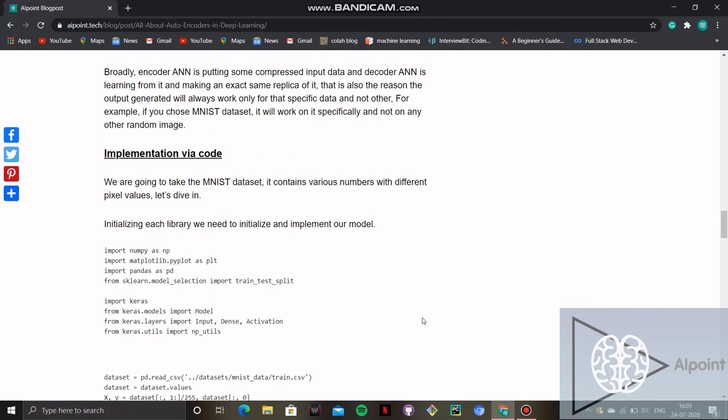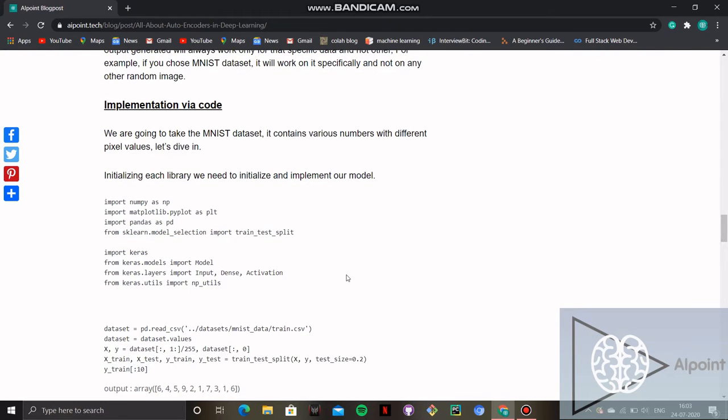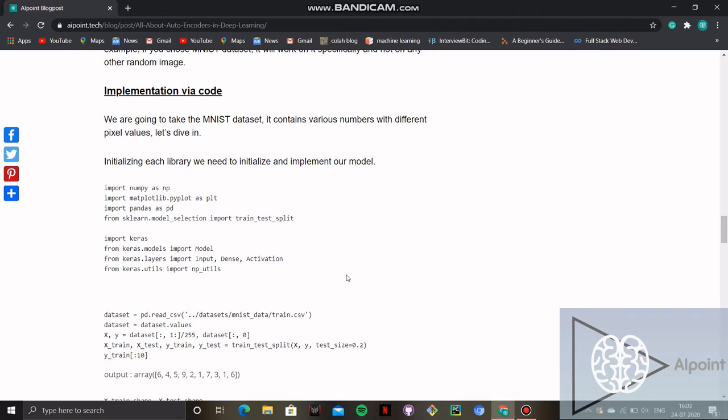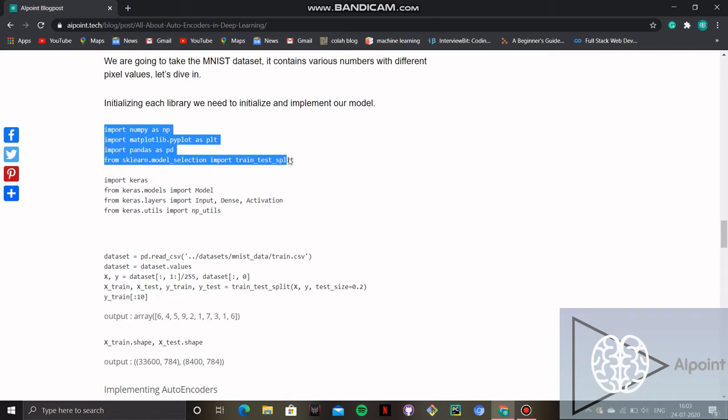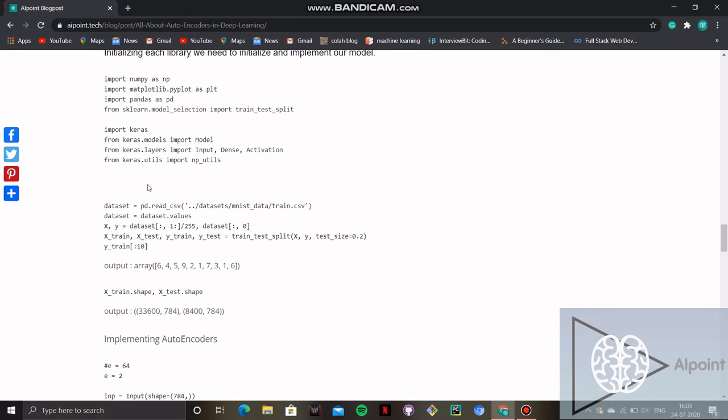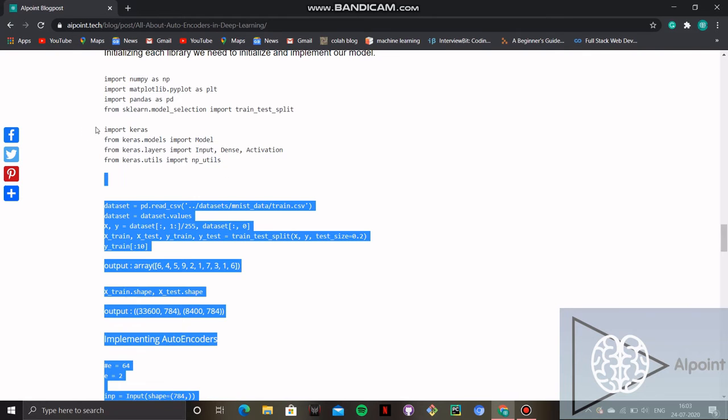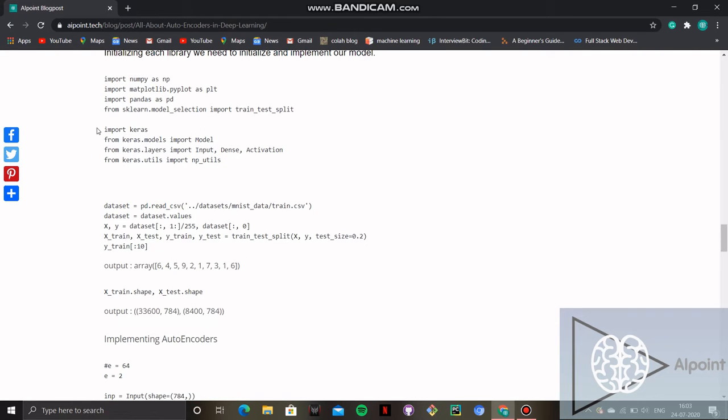Coming to the code, we are going to take the MNIST dataset. It contains various numbers with different pixel values. So, initializing all the libraries. For training and testing, we are using sklearn.model_selection, and NumPy, Matplotlib, Pandas are the basic libraries. Importing Keras. You can use TensorFlow or you can use Keras, that's all up to you. We are using layers, Input, Dense, Activation to build the neural network in the encoder and decoder.